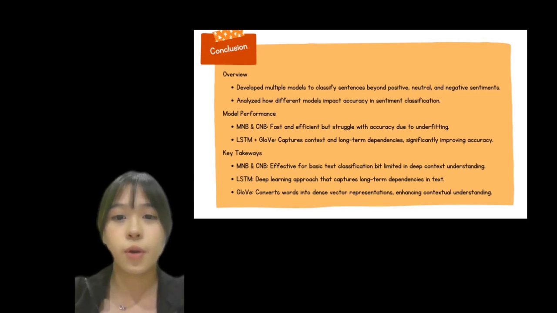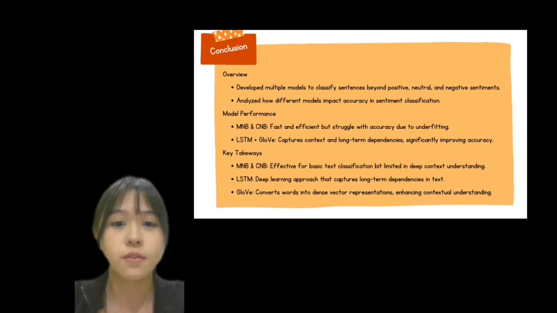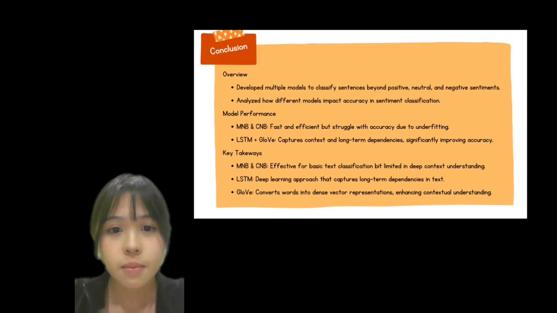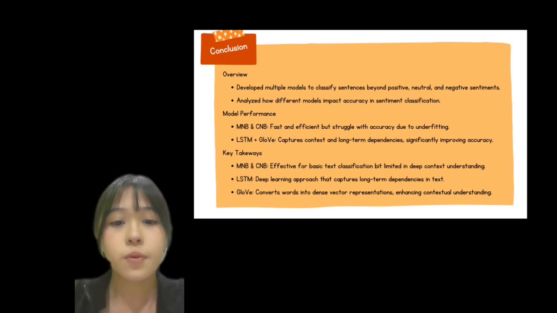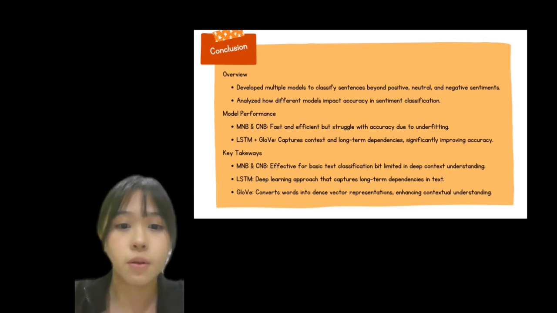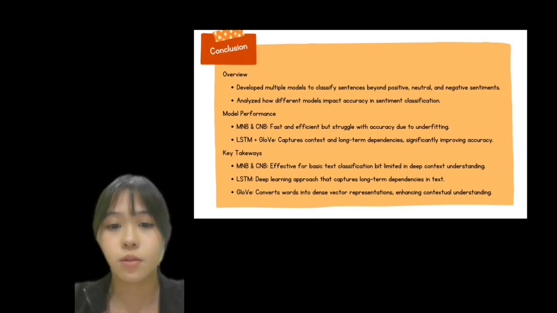In the end, we programmed multiple models to classify sentences into different sentiment values, moving beyond positive, neutral, and negative, and understand how different models affect the accuracy of a sentiment analysis dataset. By understanding the initial workings, layers and accuracy results of MNB and CNB, we tried improving it by executing a combined model of LSTM and GloVe embedding to output a much higher accuracy while understanding the difference between models.